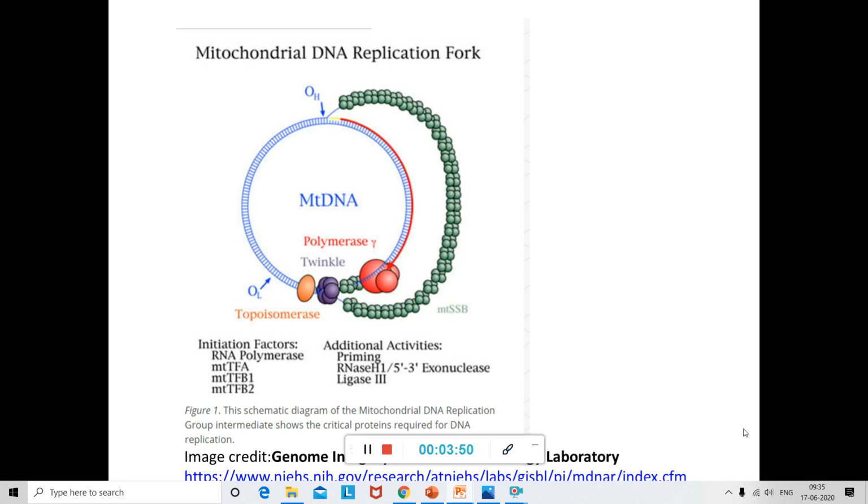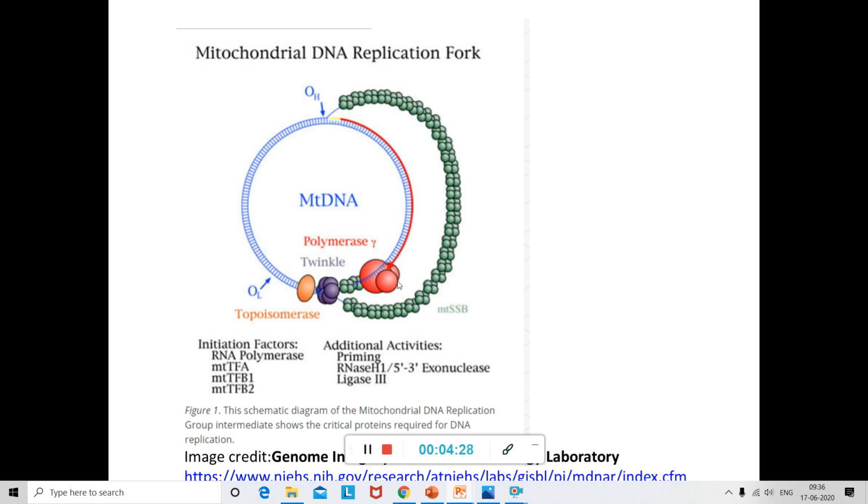For the synthesis of the new DNA, of course, it needs a priming that has to be done, and for that an RNA polymerase will add a primer. You can see here a primer is being attached, and then polymerase gamma will start synthesizing DNA from the OH end. At the same time, the helicase will displace the strand of DNA, the parental heavy chain, outward as the DNA synthesis is proceeding.